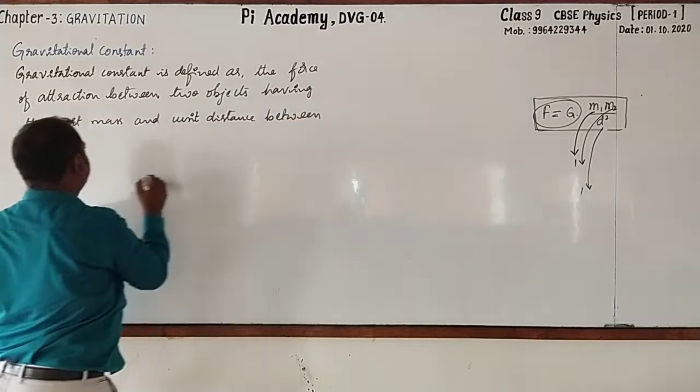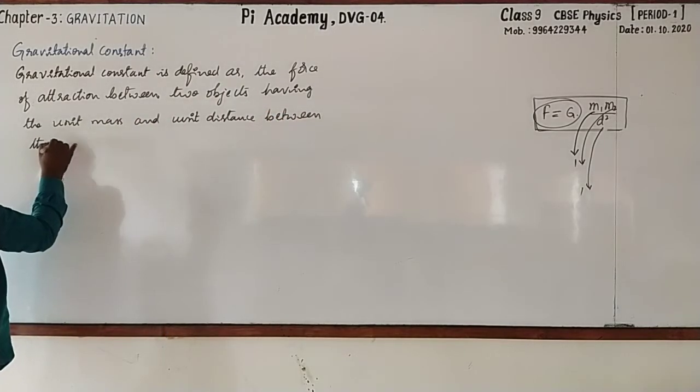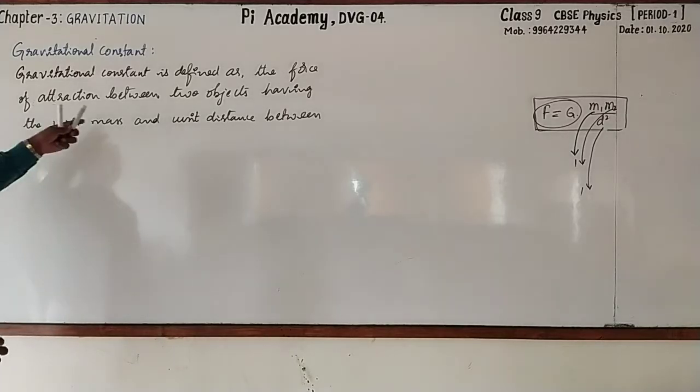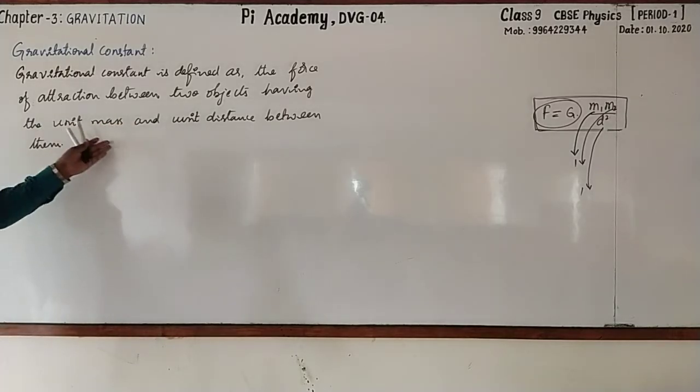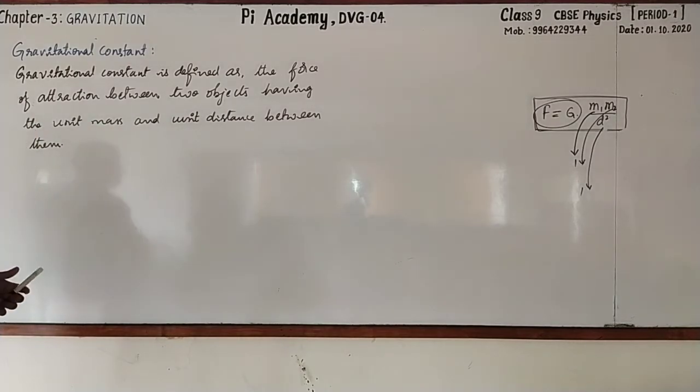See, this is the definition. The force of attraction between two objects having unit mass and unit distance between them is called gravitational constant.